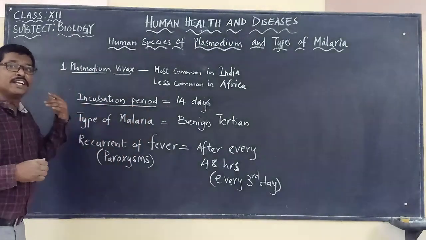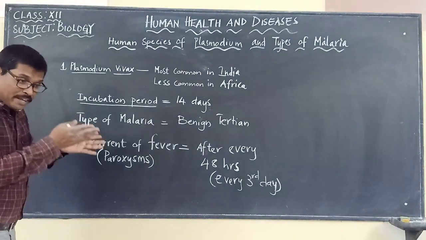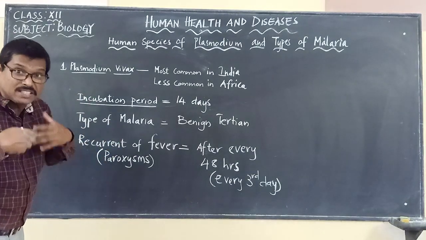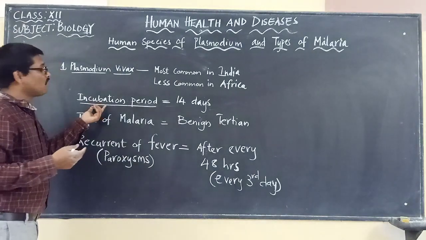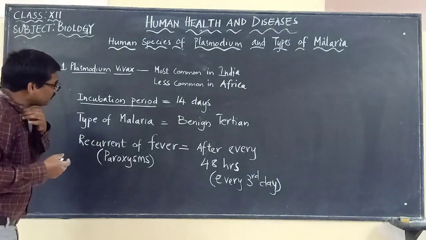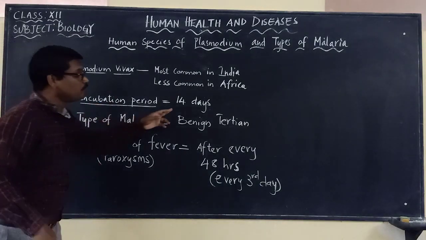And incubation period. What do you mean by the word incubation period? Incubation period means the time from when the microorganism or the parasite enters the body until it expresses its disease-causing characteristics, signs and symptoms. The incubation period is 14 days.